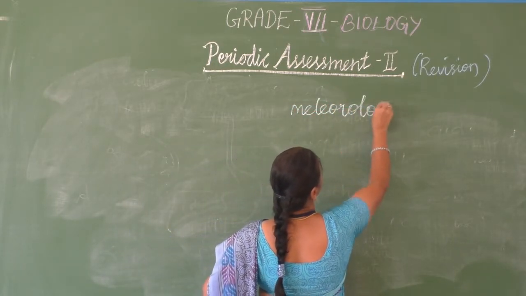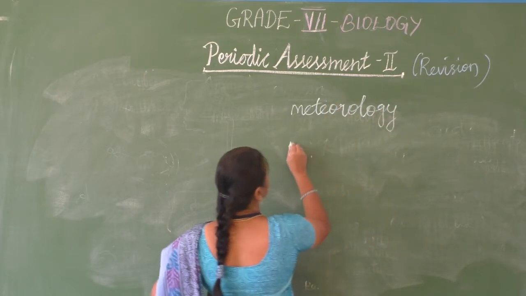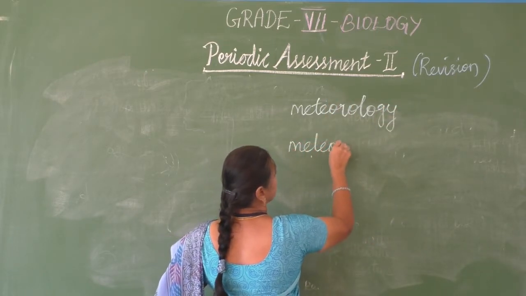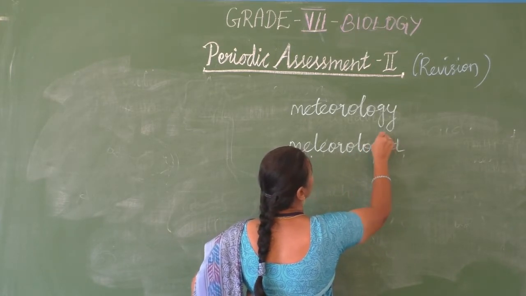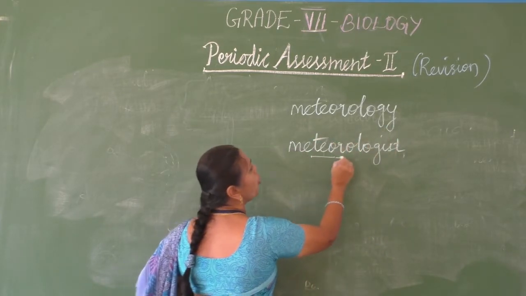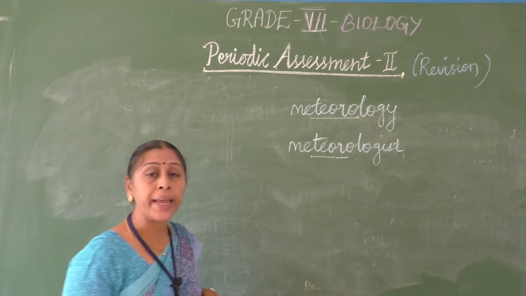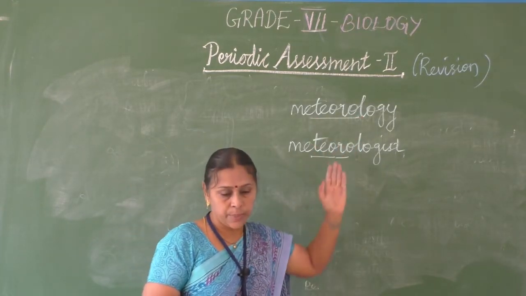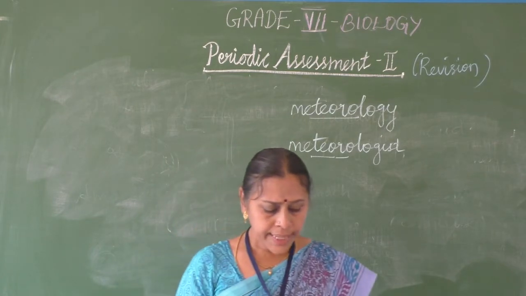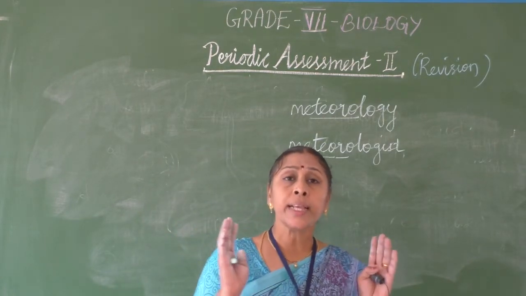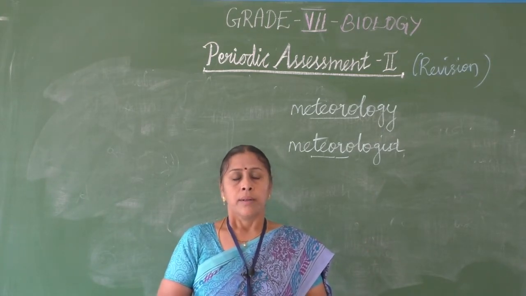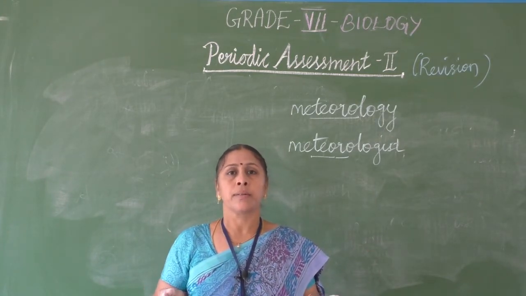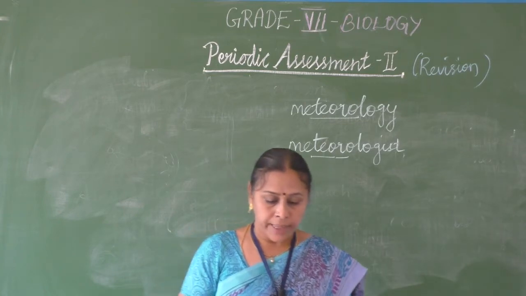Meteorology and meteorologist. T-E-O-R-O, here only you will make mistakes, so be thorough with the spellings. So the day-to-day changes which frequently change for a short duration, that is called weather.